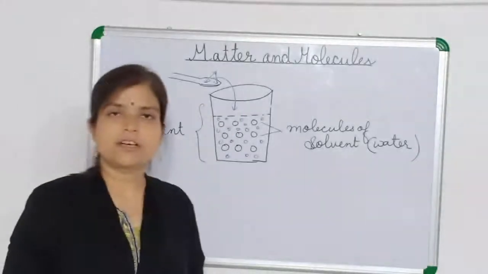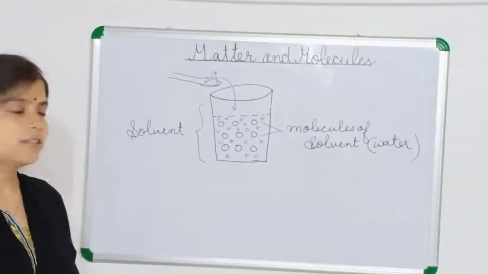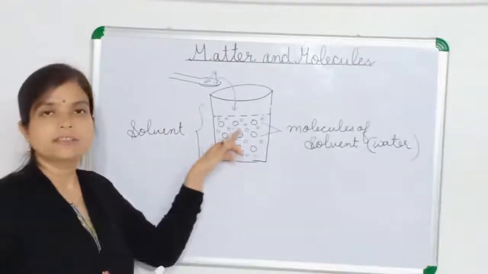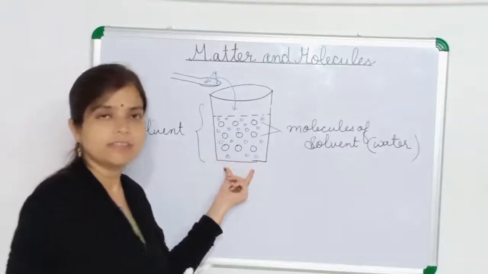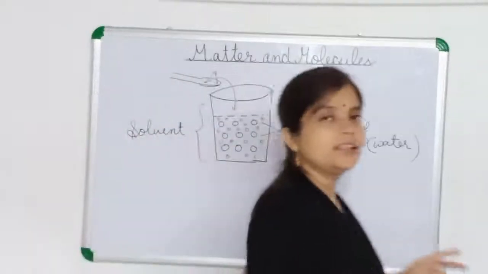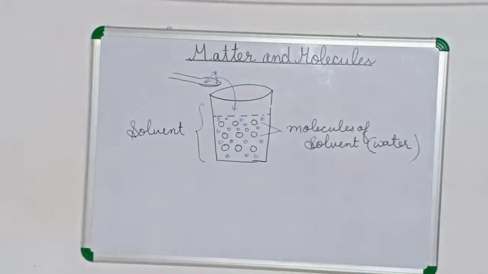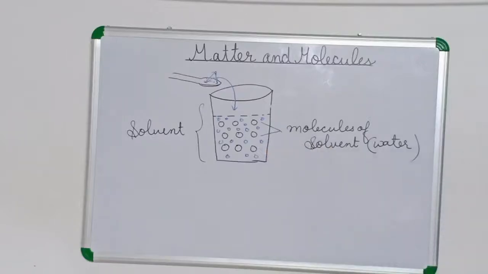This happened just now when we mixed 1 tablespoon of salt in water. The salt goes into the intermolecular space of the molecules, so the level of the solution doesn't increase. Children, it is very important, you can note it down: when a solute dissolves in a solvent, it occupies the space between the molecules of the solvent, and the volume of the solution formed remains the same as that of the solvent.